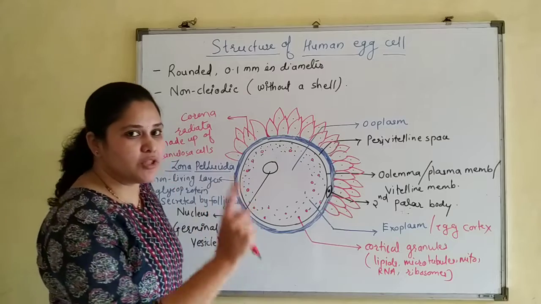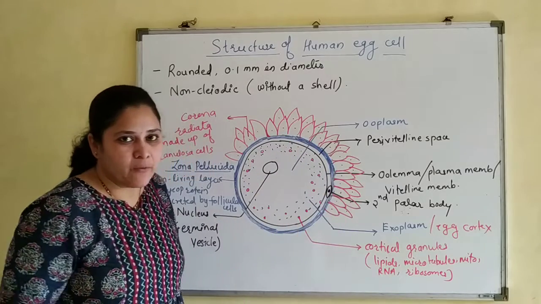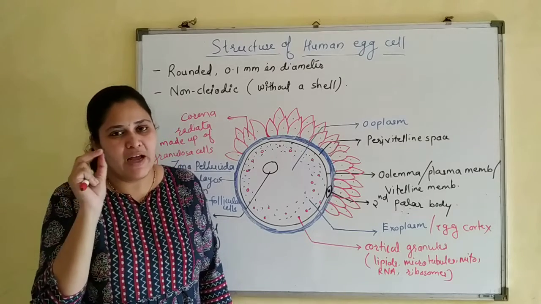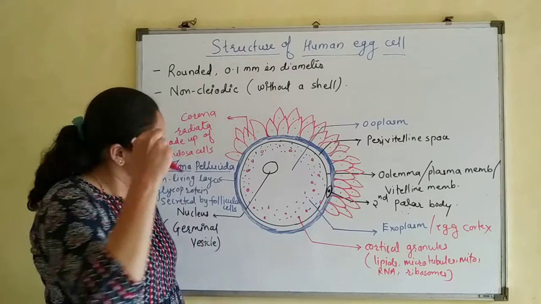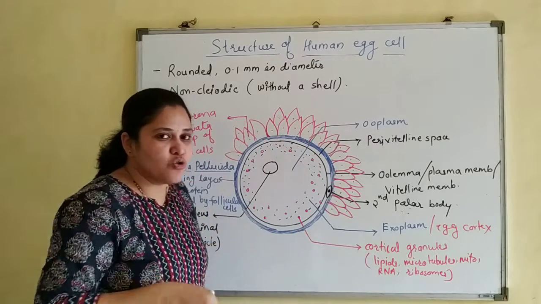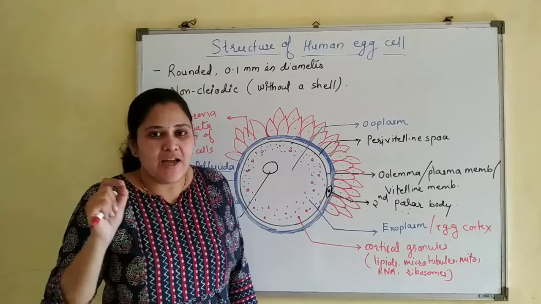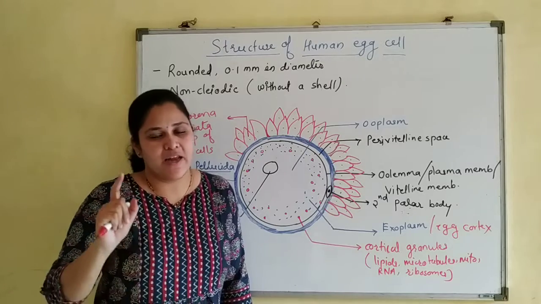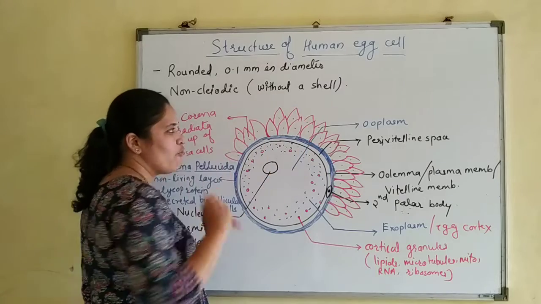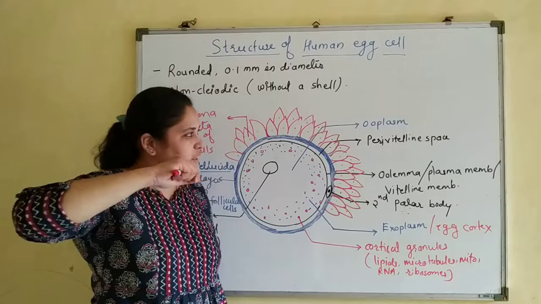So the outermost layer is which one? This is your corona radiata. As I told you, these cells are stuck to each other by means of hyaluronic acid. So to digest this hyaluronic acid, the acrosome releases hyaluronidase. That hyaluronidase digests hyaluronic acid, and a kind of path is formed.